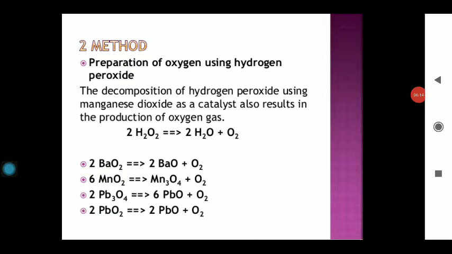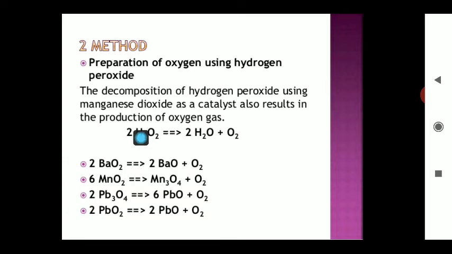Now the preparation of oxygen by using hydrogen peroxide. H2O2 is a method in which O2 can be obtained by the breaking of H2O2, and this peroxide can be heated, and we can obtain an abundant quantity of dioxygen.